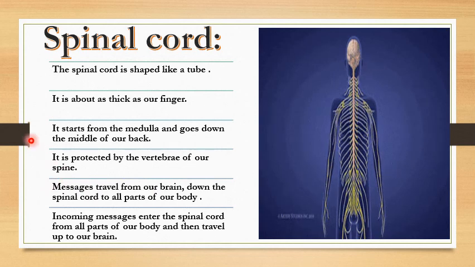When we were learning about the skeletal system, we saw that there are 33 vertebrae in our spine. Vertebrae are small bones, and the spinal cord is protected by them. Messages travel from our brain down the spinal cord to all parts of our body, and incoming messages enter the spinal cord from all parts of our body and then travel up to the brain.